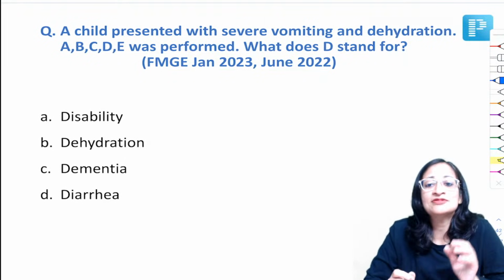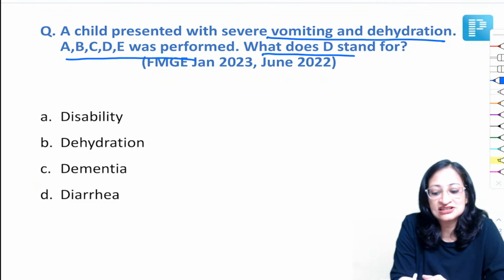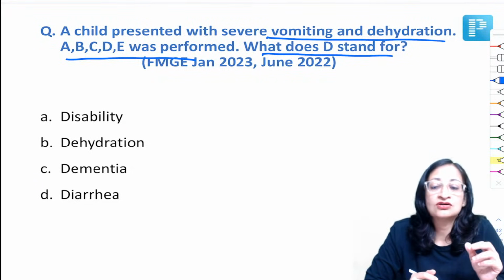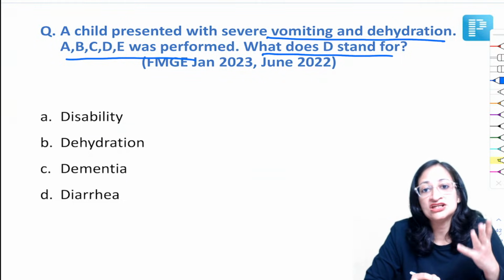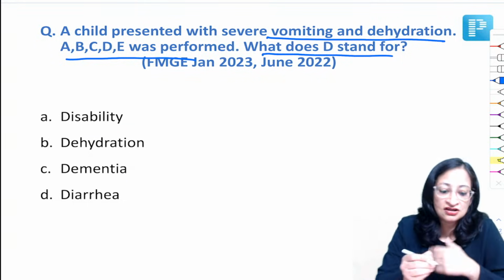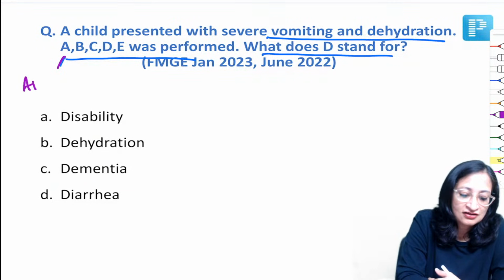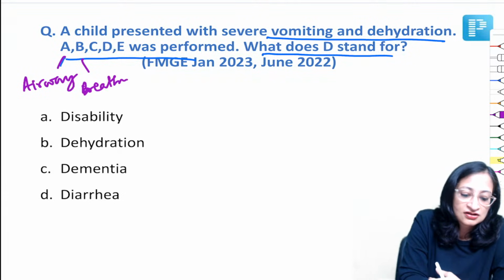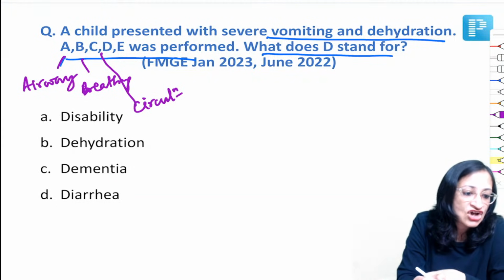Now, a child presented with vomiting and dehydration, ABCDE was performed. What does D stand for? Any sick child who presents in the emergency, you have to do an initial assessment, which is ABCDE. A stands for airway, B stands for breathing, C stands for circulation, D stands for, very good, Baisla, Ajay, Roshan, Ashish, Umair, Ayaz, Chandni, Faiz.